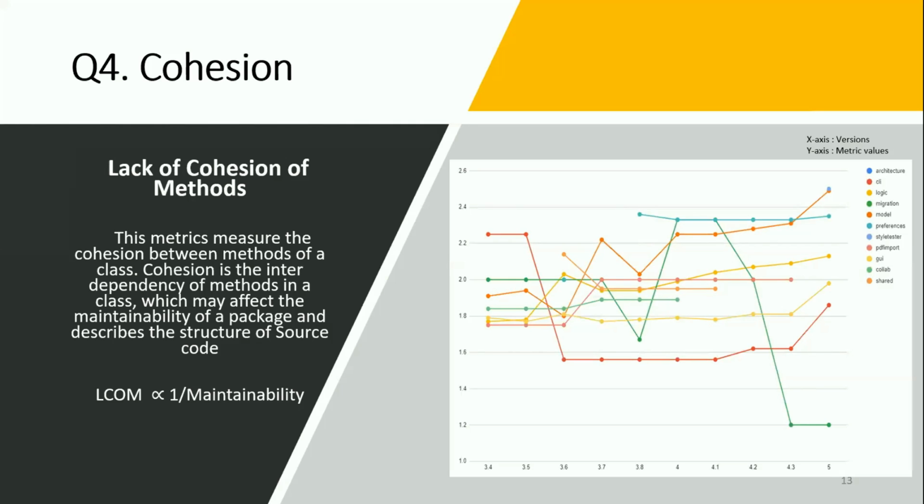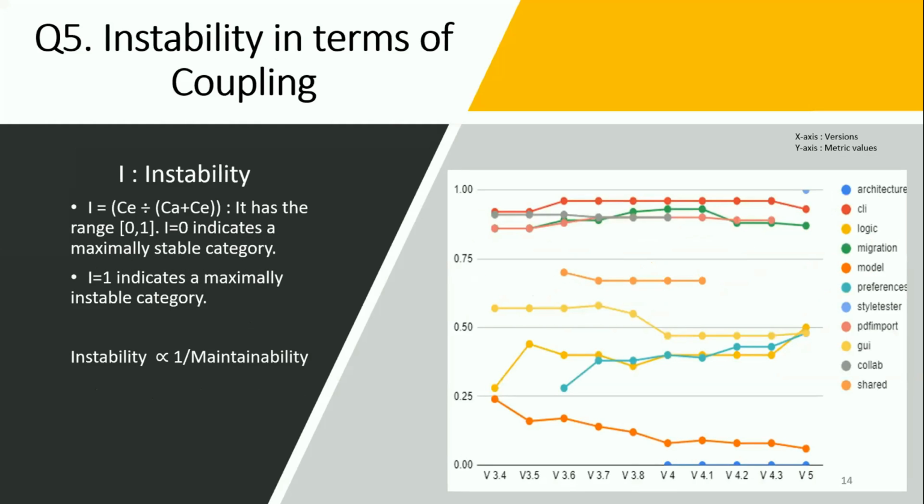And then comes the metric regarding cohesion. The metric uses lack of cohesion, and I have already discussed this in the previous slides. Then comes instability in terms of coupling. Instability can be defined as the ratio of efferent coupling to the summation of afferent and efferent coupling. The greater the value of instability, the less maintainable the package is.